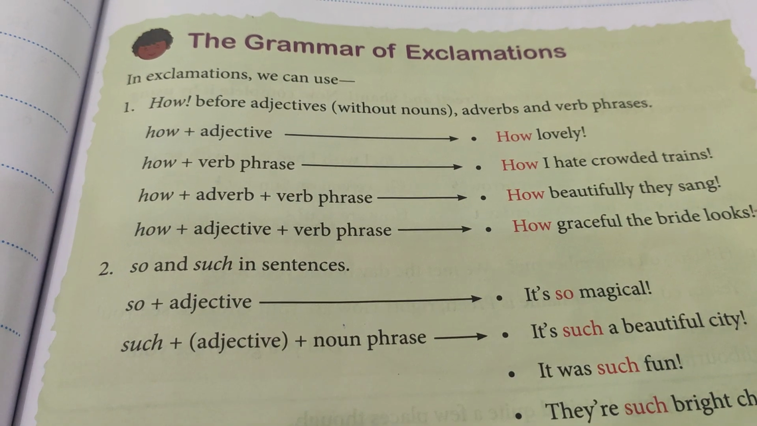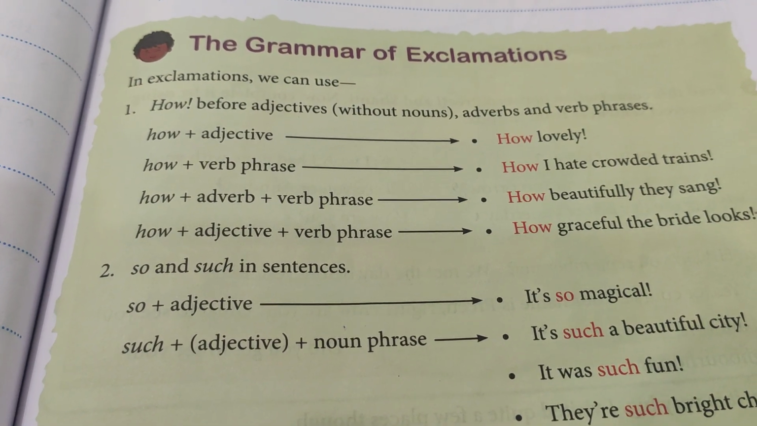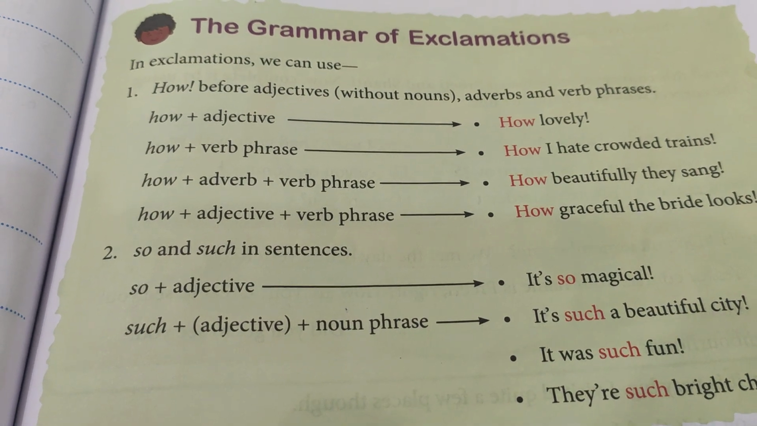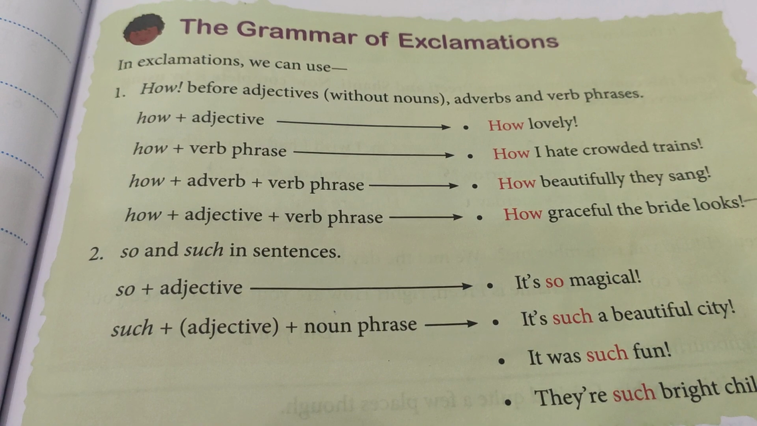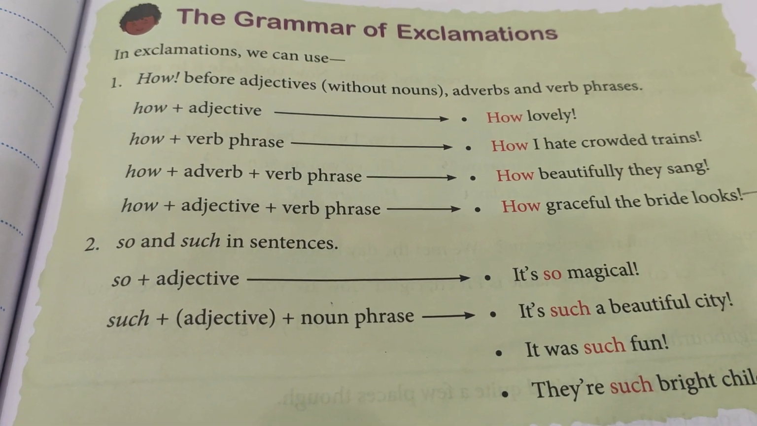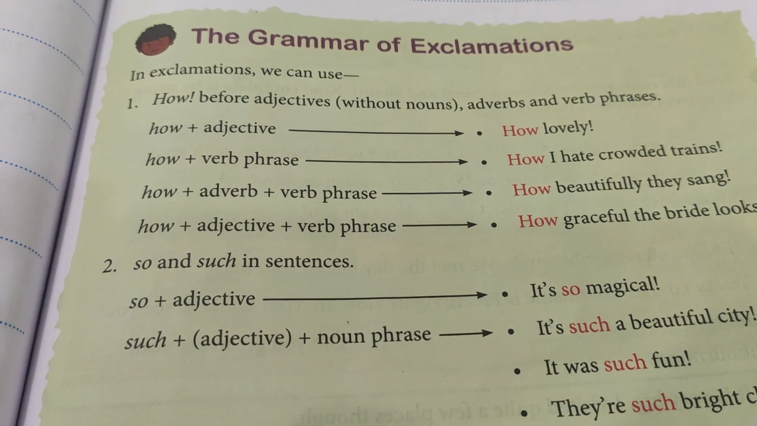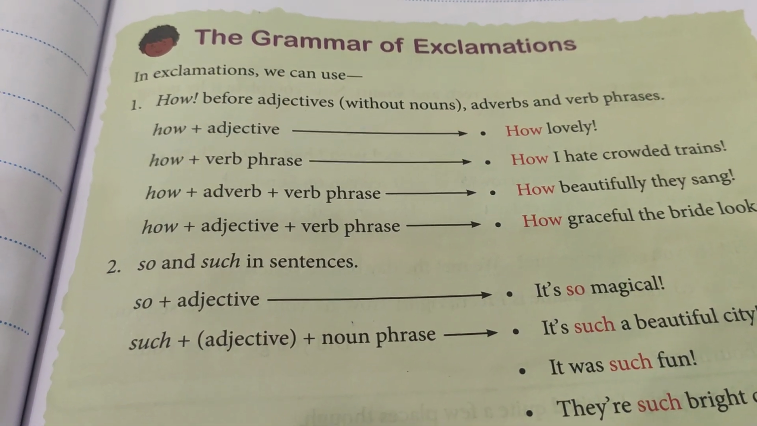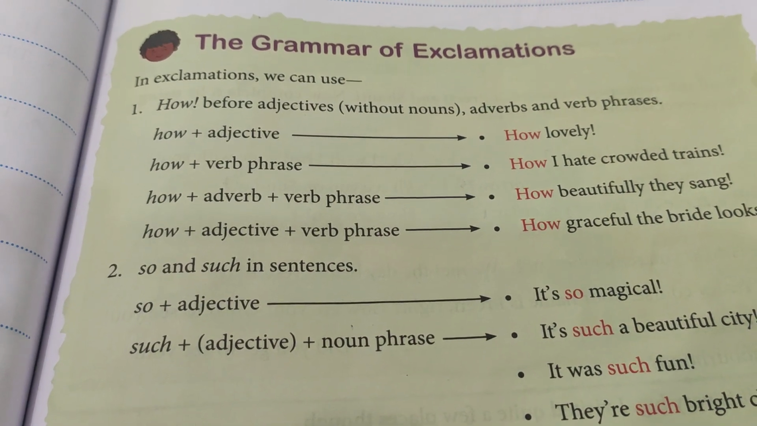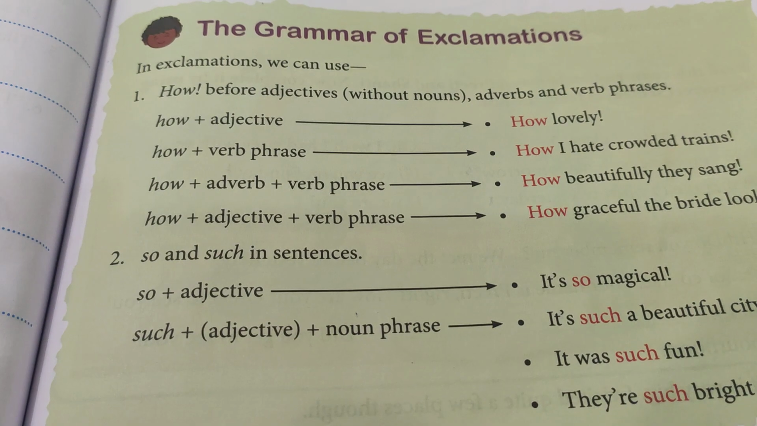So, it was such fun. There is no adjective over there. It was such fun. Then, they are such bright children. So, such bright children. Bright is adjective, children noun. So you see, so and such in a sentence can also be used in order to express our feelings, emotions, surprise, etc. I hope the grammar of exclamations is also clear to you.